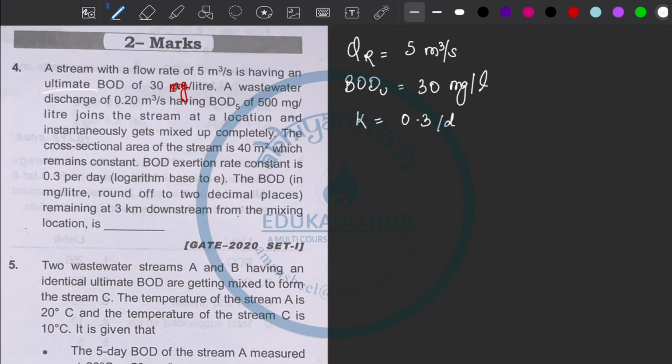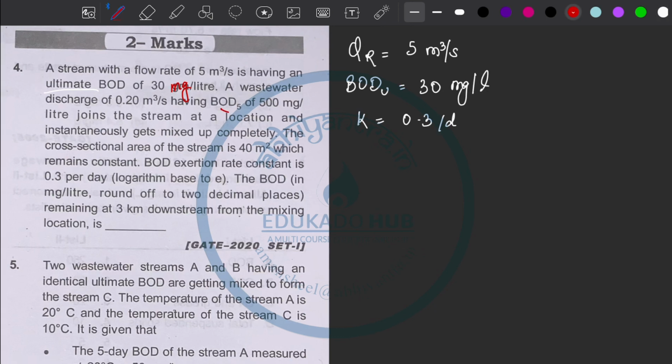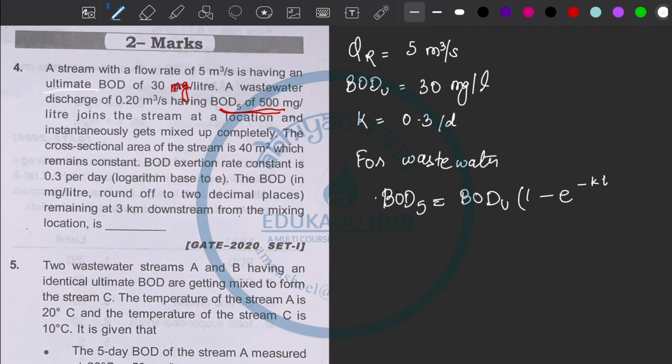So if I want to calculate the ultimate BOD, the 5 days BOD of the wastewater discharge is also given. So for wastewater, BOD 5 is equal to ultimate BOD into 1 minus e to the power minus kt.